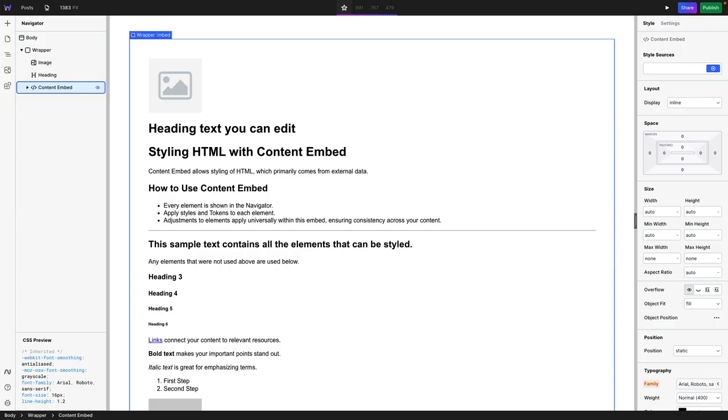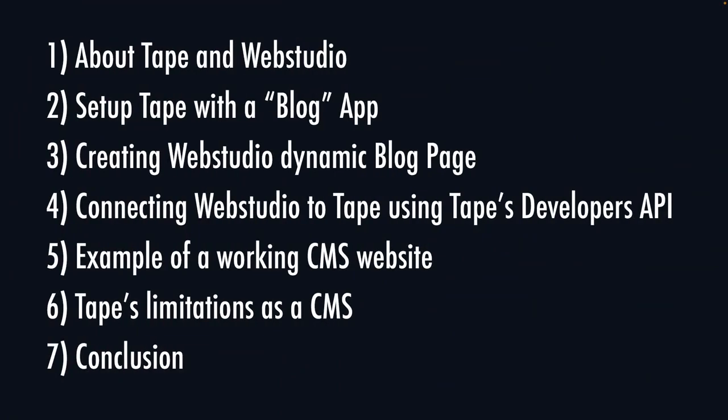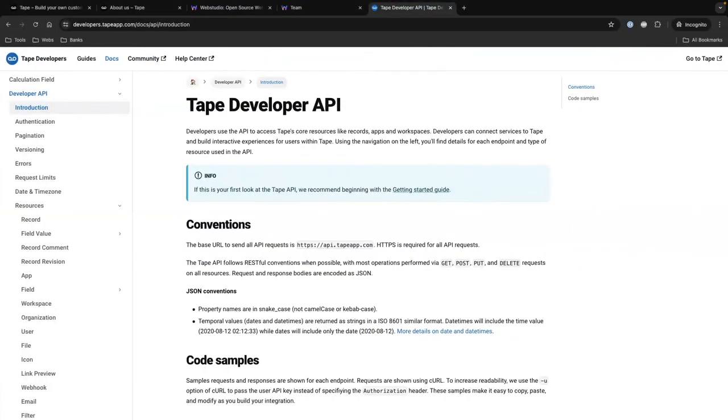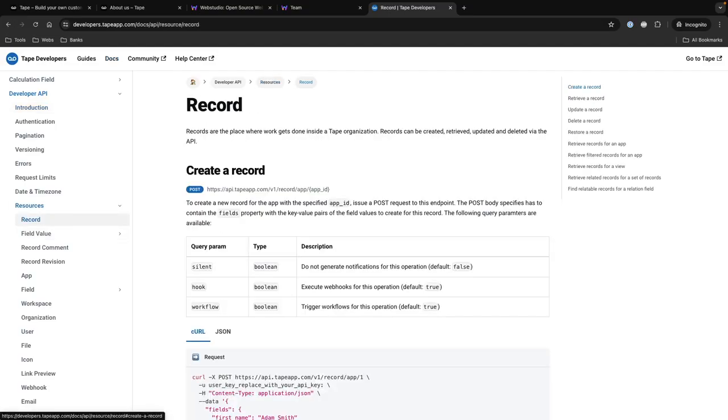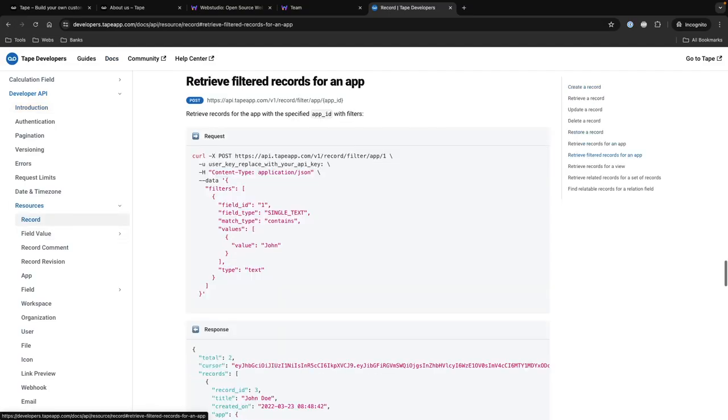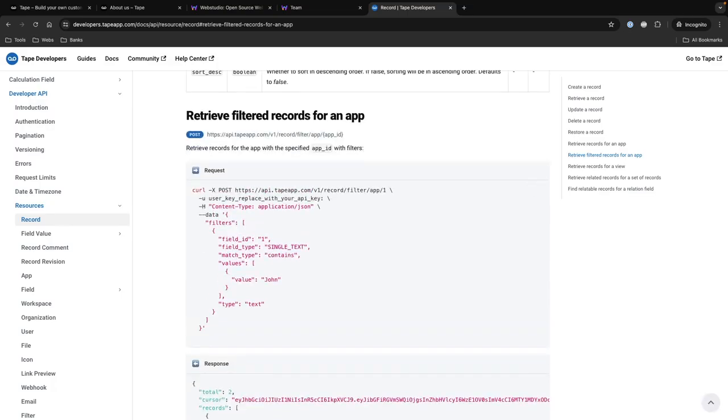Okay, so now we're gonna go to connecting Webstudio to Tape using the Tape's Developers API. So this is the Tape's Developers API. For this one, we're gonna need something from Tape that is called the Retrieve Filter Records from an App. And you can find that over here on the Resources, Records, and on the right, you're gonna see Retrieve Filter Records from an App. So this is a post, and this is the request that we need to send to the Webstudio.